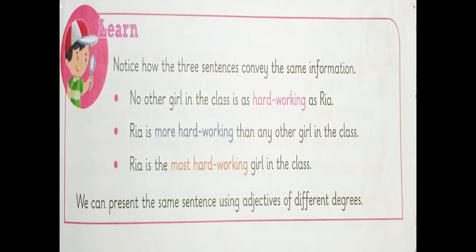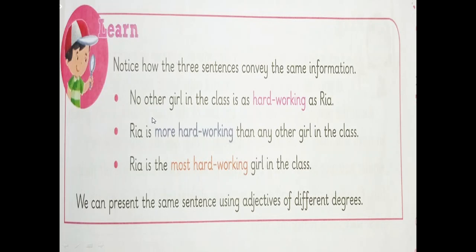Now let's take the third sentence, students. Ria is the most hardworking girl in the class. Now this sentence is also trying to portray the same meaning, but all these three sentences are written differently, and the adjectives present in these three sentences have three different degrees.